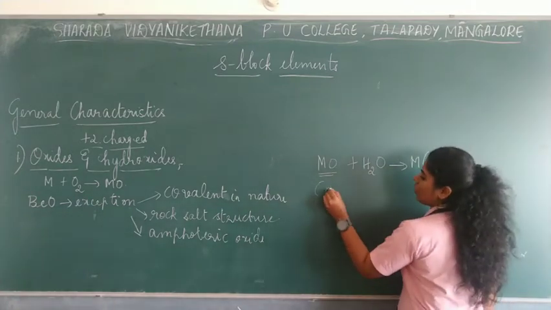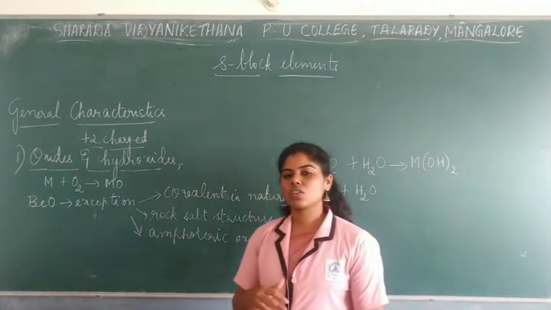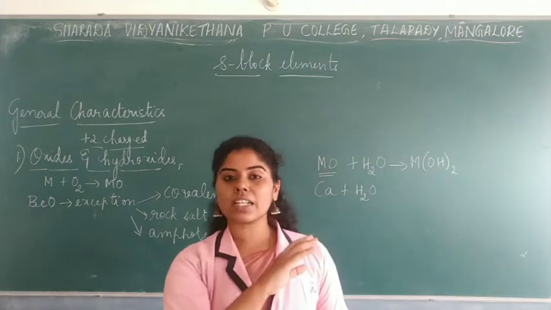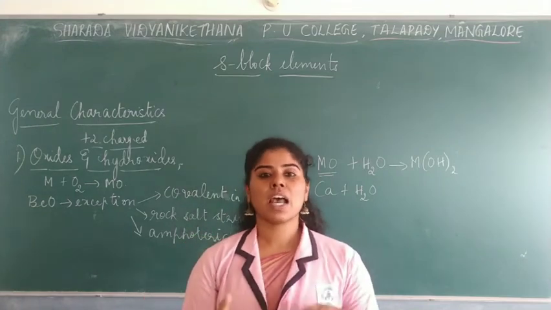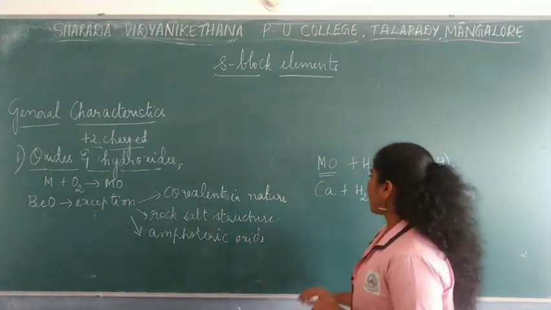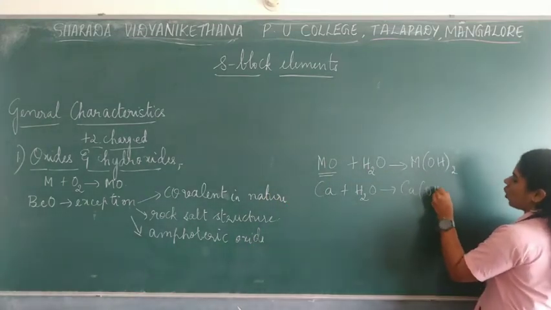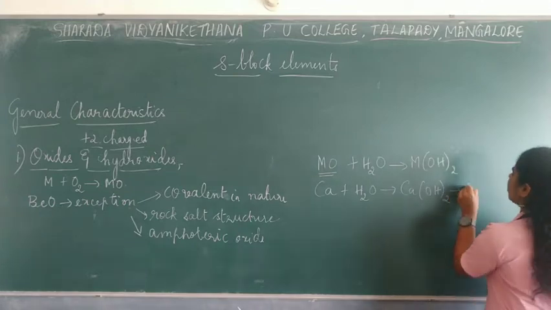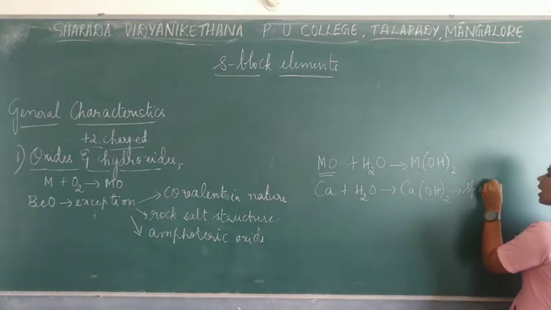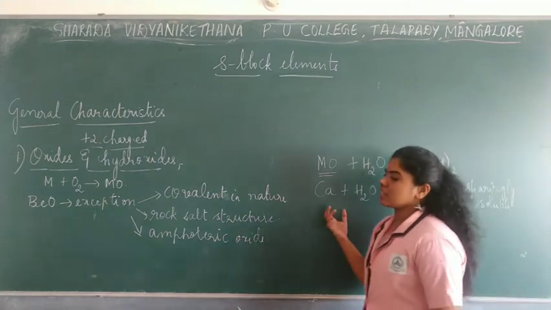If you take an example of calcium, it does not actually get dissolved in water completely. Instead, it becomes sparingly soluble, which means it is partially soluble in water. So if you treat calcium with water, it forms calcium hydroxide, which is sparingly soluble. So usually alkaline earth metal hydroxides are sparingly soluble.